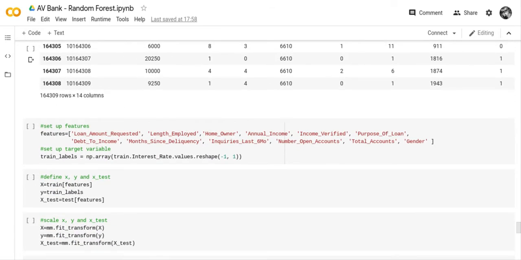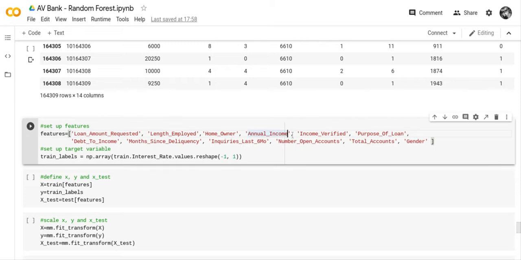Now we set up our features, and while I'm here with you, I'm going to delete some columns and see if it increases my value, but I can't do it with you because it might take a long time. We'll see.